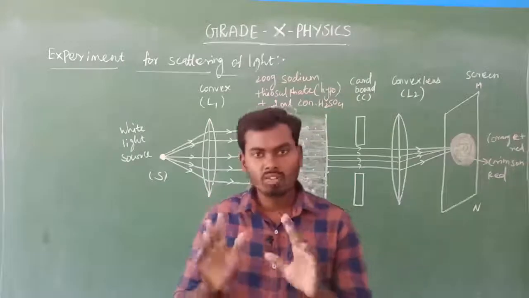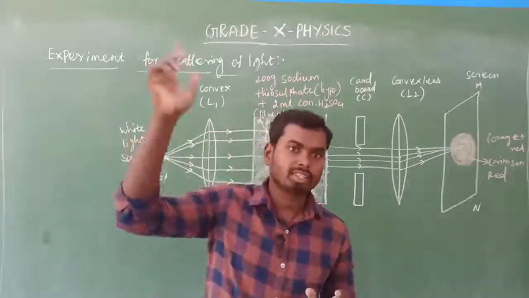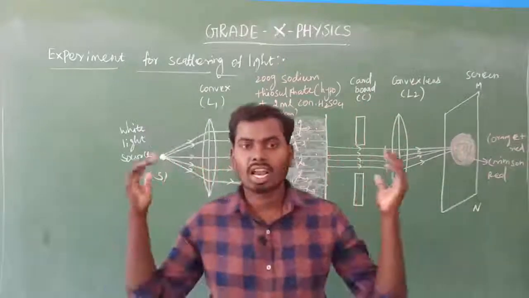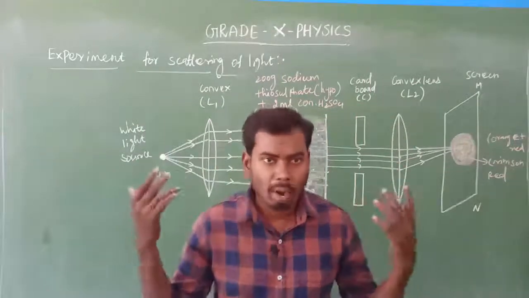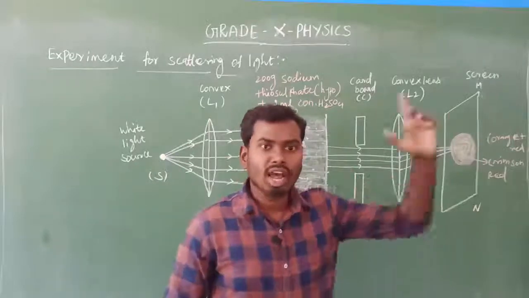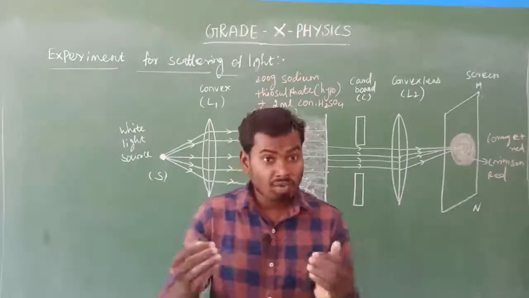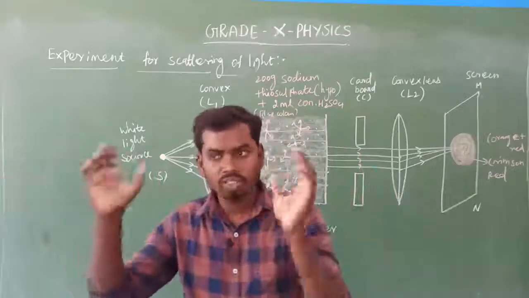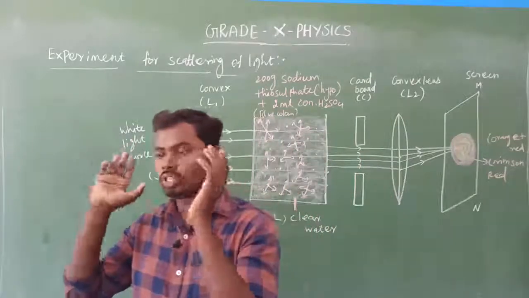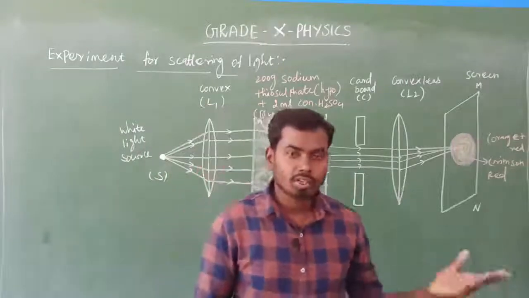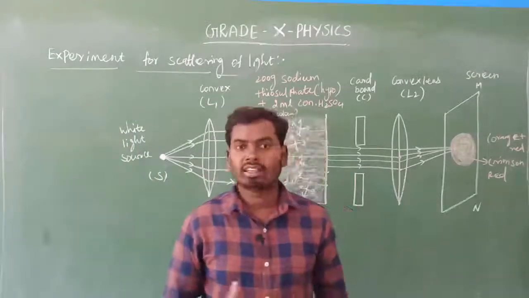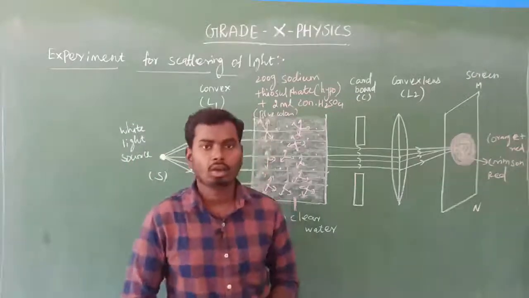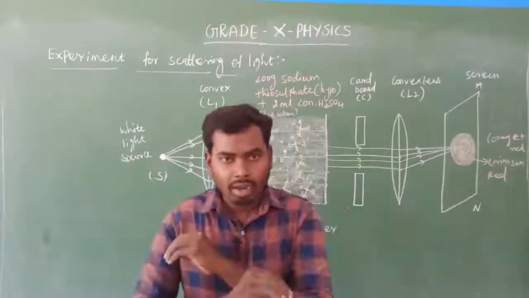So we cannot see the path of light in space. That is the reason why, whenever the astronaut goes to space, the space color will be dark. There are no particles, there is no atmosphere, so there will not be any scattering of light. Scattering of light allows us to see the path of light. So if scattering were not there, we could not see anything around us, isn't it? Yes, that's all. So the book exercise is also completed. Chapter 11 is completed.